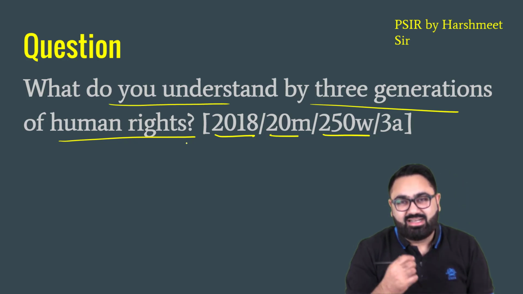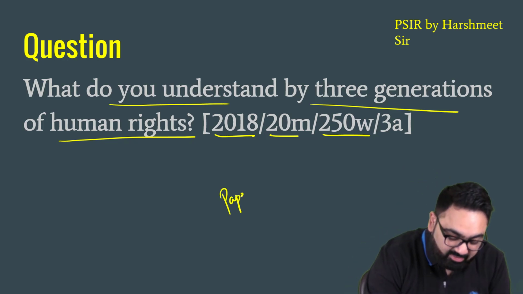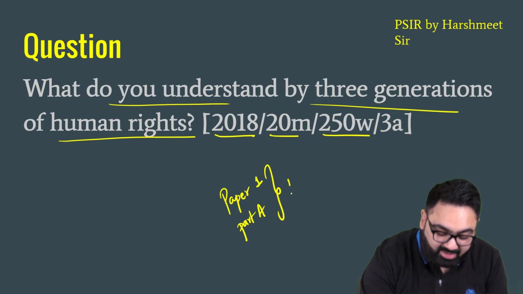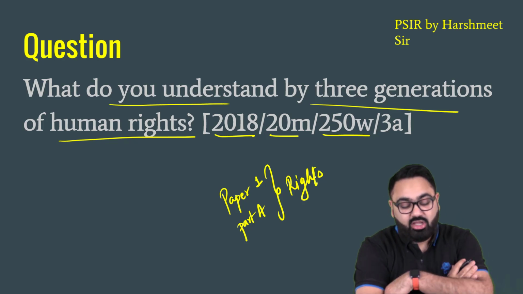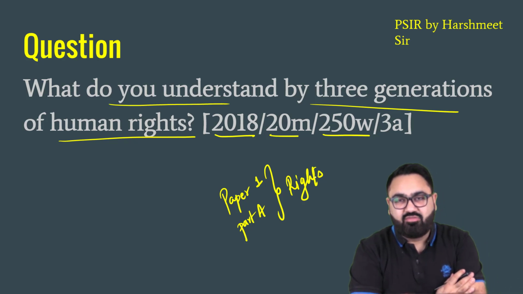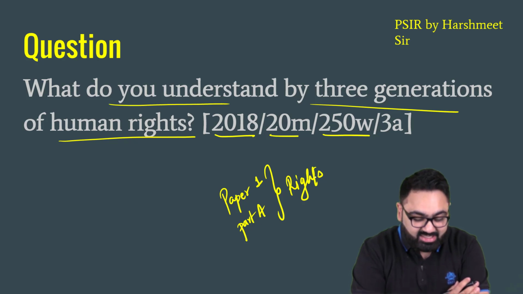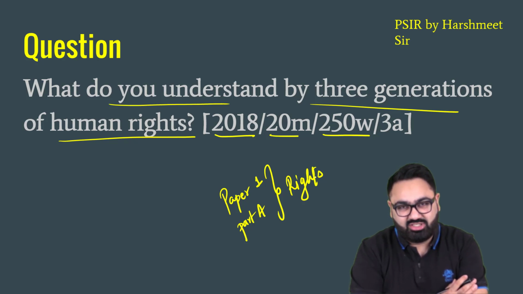From where does it come, or where does it lie in our syllabus? If you look at the syllabus of paper 1, part A, it has a topic called rights. This is where we study about human rights. We study about different types of rights: legal rights, social rights, economic rights, etc. But the most important ones are the human rights. Now, as the question suggests, there are 3 different generations of human rights from time to time. This is what the question is asking you.